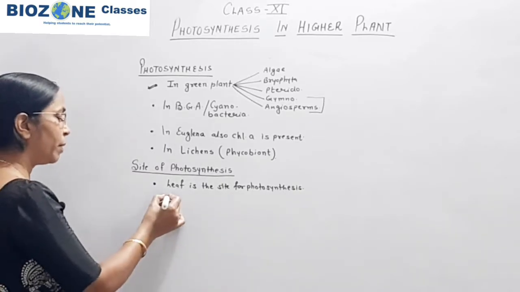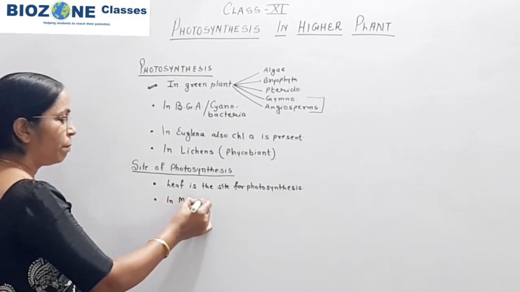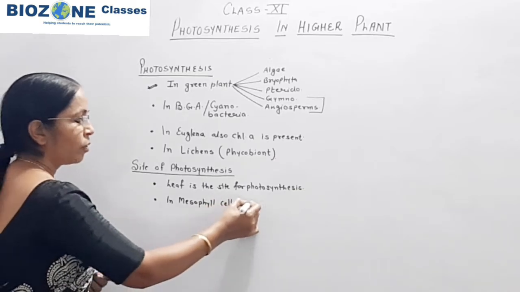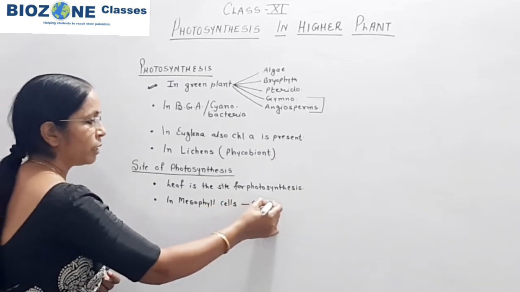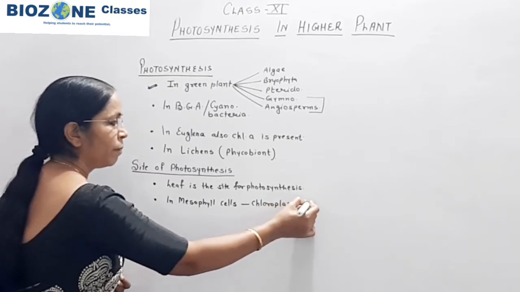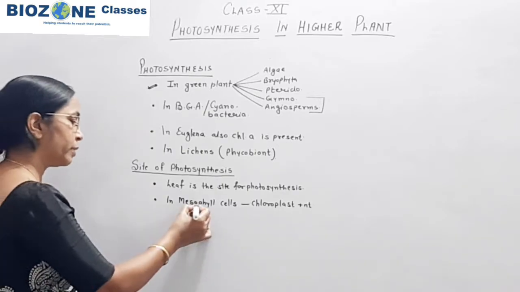So here you remember, in mesophyll cells of the leaf, chloroplast is present, and because of the presence of chloroplast, the mesophyll cells of the leaf participate in photosynthesis.